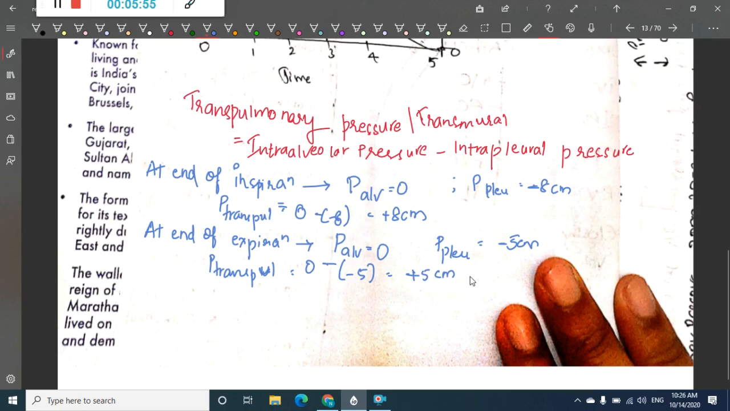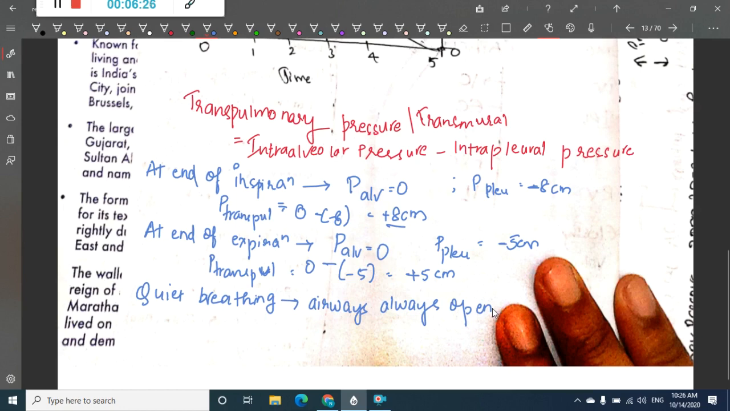Thus during quiet breathing, the airway always remains open, because the transpulmonary pressure is always positive.